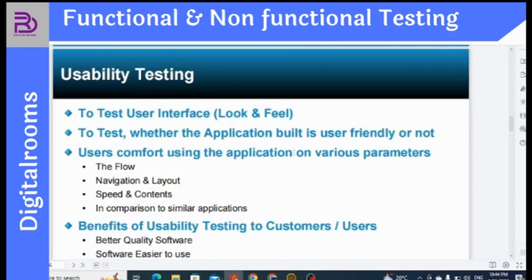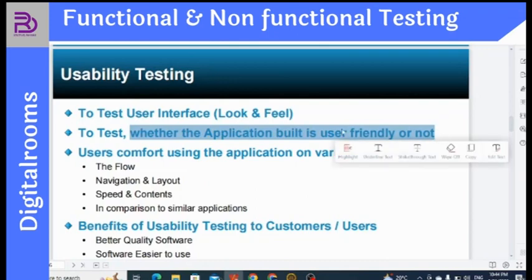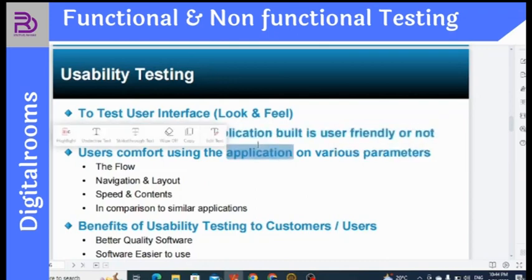That means user comfort using the application across various parameters. To understand whether an application is built user friendly or not, you may take the example of the Windows operating system and the Linux operating system. In Linux, everything works on commands, so it is not a user friendly operating system. But Windows is very user friendly, which anyone can use, because it is purely navigation, easy navigation, right?